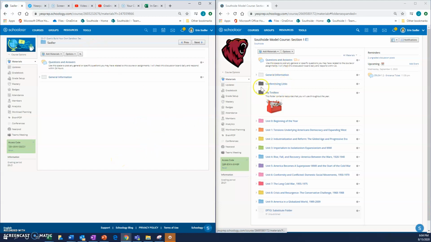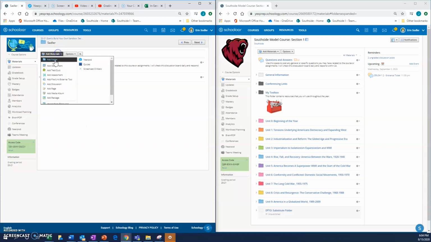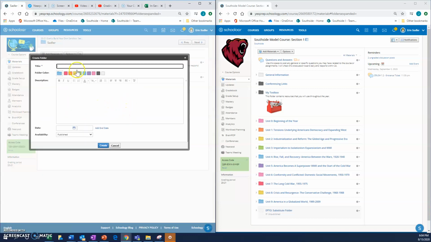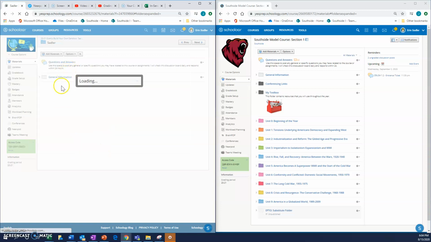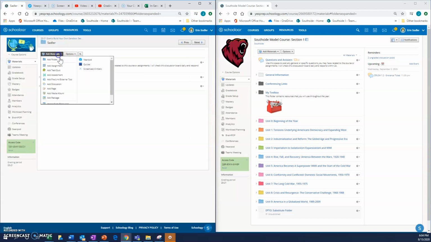Now I notice that there's a folder for conferencing links. What I'm going to do is build the folders, and then come back and add in any specific materials that I might need. So the first one, I'm going to add my conferencing links. Done.